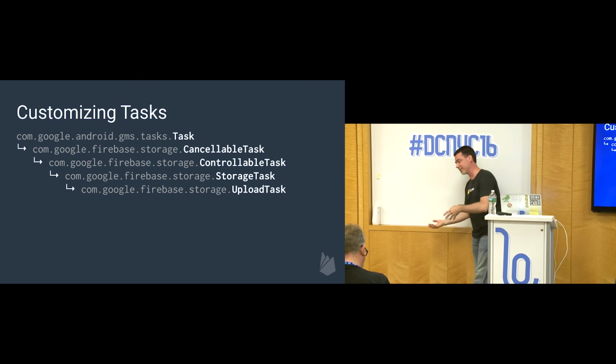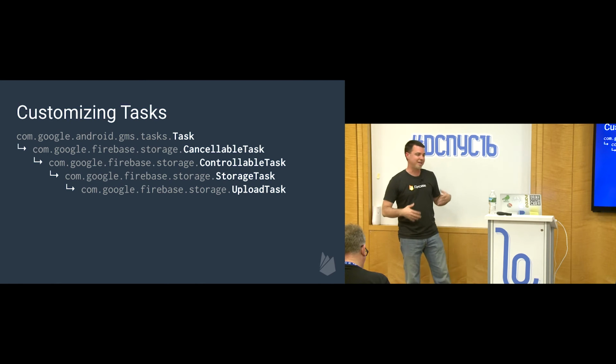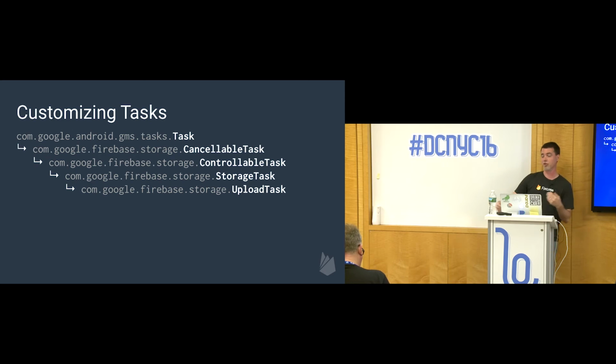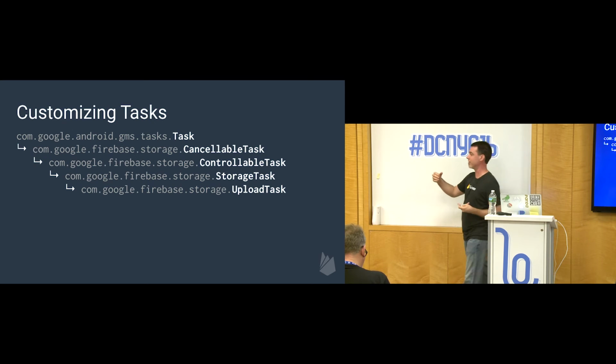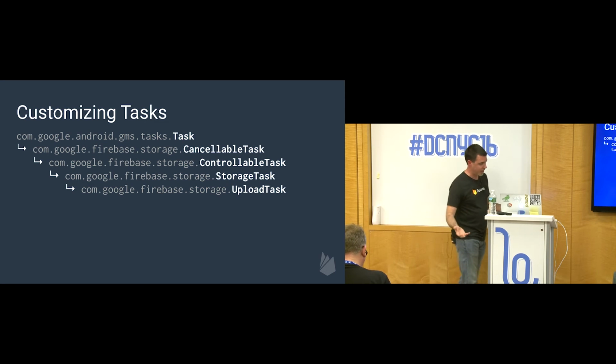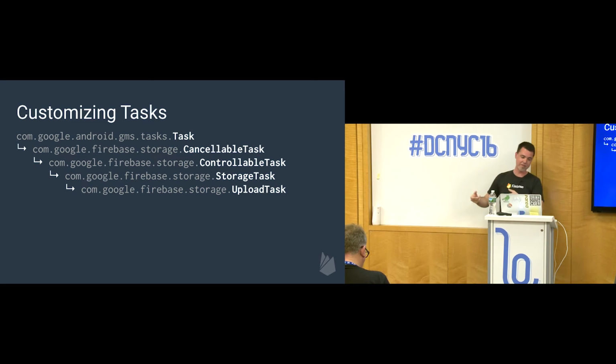And they went further. They said, well, we need a task to be controllable. And their sense of controllable is that it can be paused and resumed. So if you have an upload in progress and you need to pause it, maybe because you need the bandwidth back or the user asks for it to be paused, you need methods to do that. So again, task doesn't provide that, but you can modify the task to do that for you.